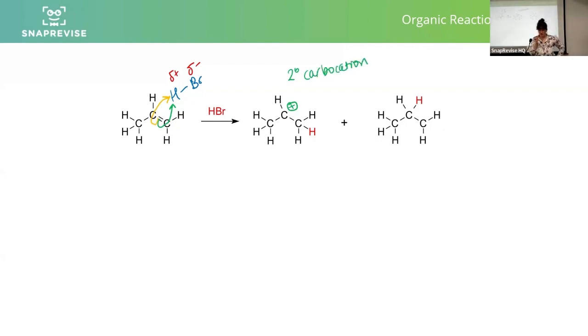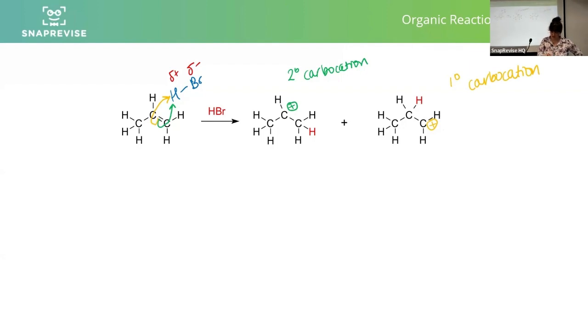If it's a secondary carbocation, it means it's got 2 groups attached to it. Both of those groups can give electron density to the carbocation. If it goes by the orangey route, the hydrogen attaches itself to the middle carbon, then the carbocation formed is on the end. If it's on the end of a chain, it's only got 1 alkyl group attached to it, it is a primary carbocation.